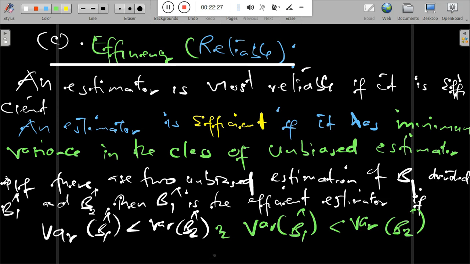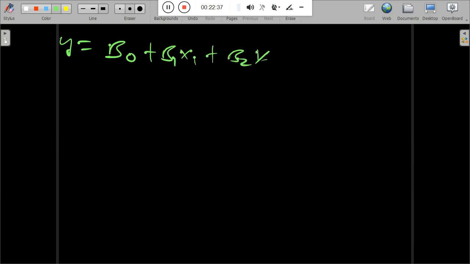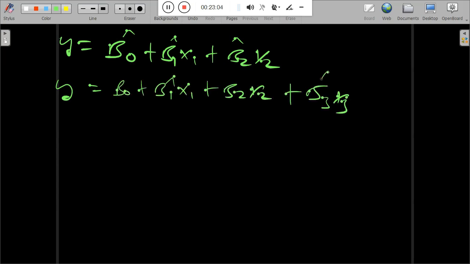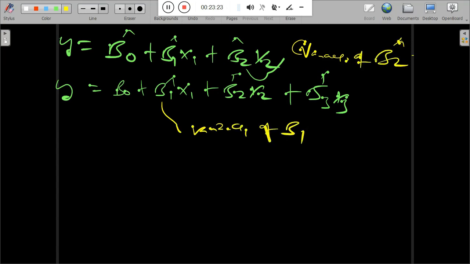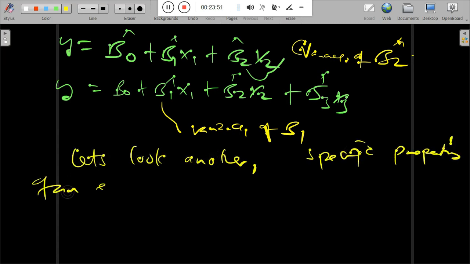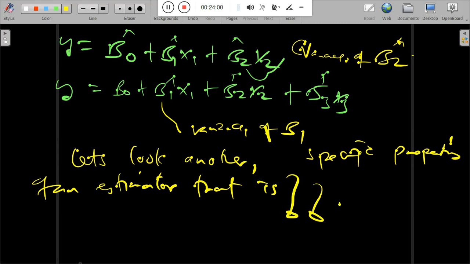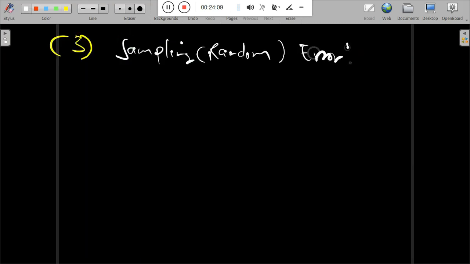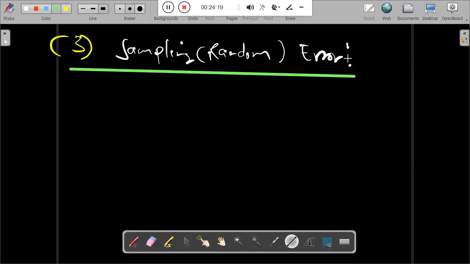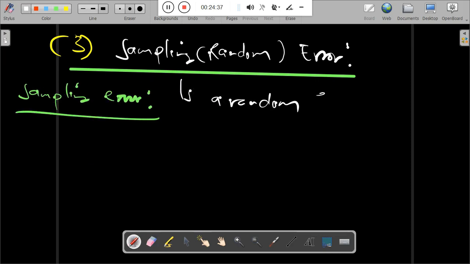So for an estimator to be accurate and reliable, as we observe, we need to consider the mean and variance. After talking about the small sample properties, we can observe an example. We have y equal to beta naught plus beta 1 x1 plus beta 2 x2, then y equal to beta naught plus beta 1 x1 plus beta 2 x2 plus beta 3 x3, as you can observe. The model shows how beta 1 is smaller in terms of the given variance.